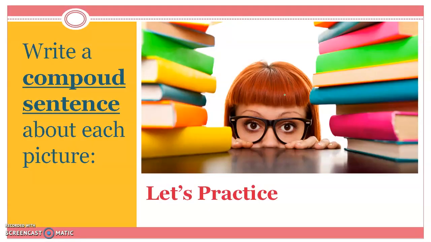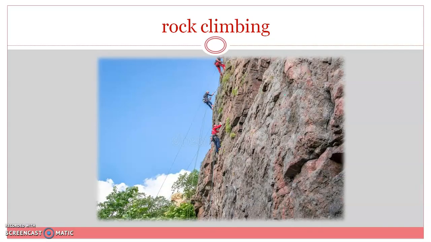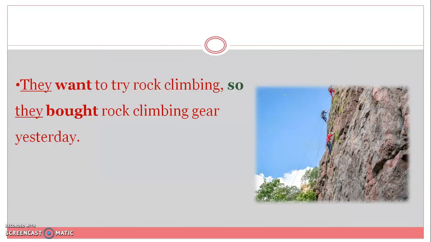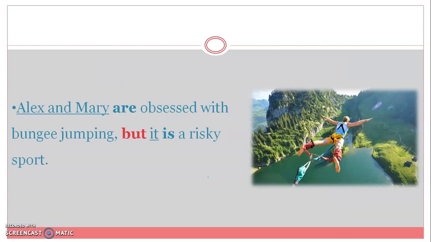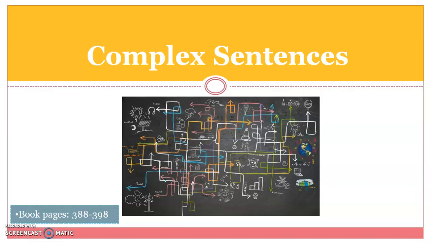Now let's practice writing a compound sentence for the same pictures you used before. Rock climbing: pause the video, write a sentence. You could have written, they want to try rock climbing, comma, so they bought rock climbing gear yesterday. Or, I like rock climbing, semicolon, it is fun. Another picture for you. You could write, Alex and Mary are obsessed with bungee jumping, comma, but it is a risky sport. Subject, verb, combined with a comma and a coordinating conjunction.